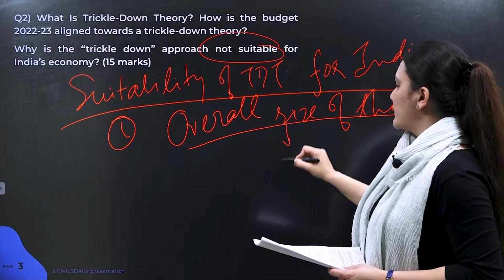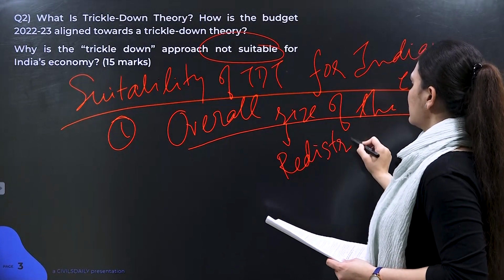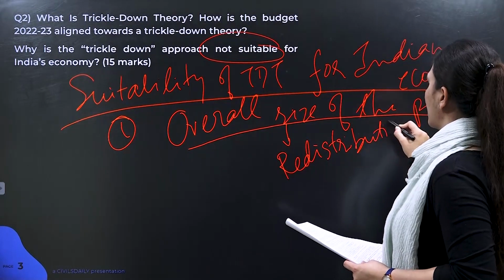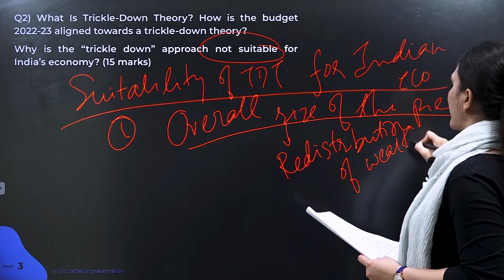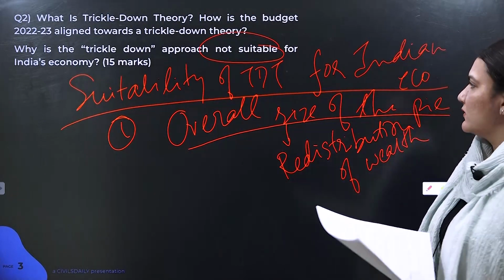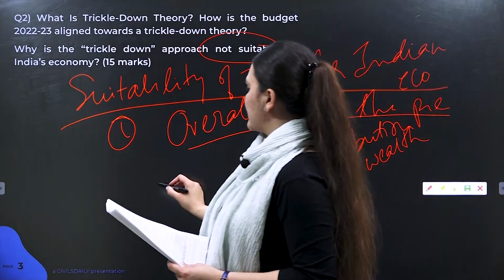So basically this will aid redistribution of wealth. So this is basically the assumption, which is why trickle down approach is being followed by the policy makers.